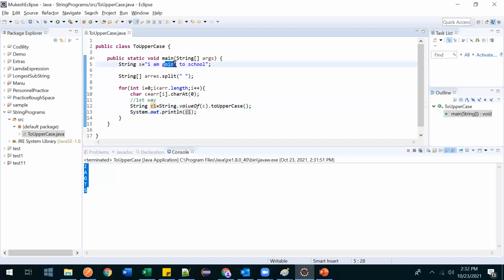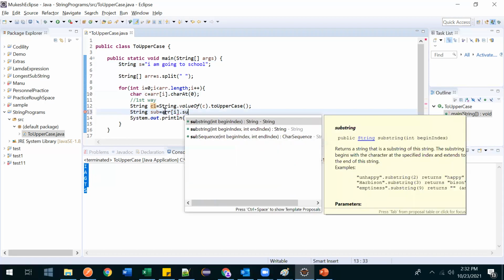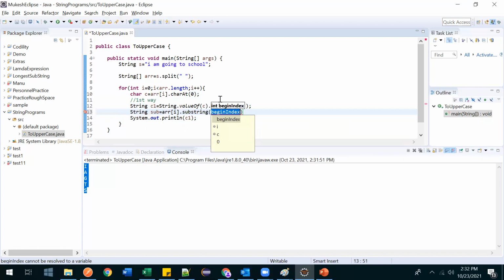Now we have to append the rest of the things. After getting the capital, the other letters we need to append, right? For that we can take substring. String sub is equal to array dot i dot substring. In that substring, it asks from which index you want to take. We have to take from the first index, because in the first character we don't have anything to keep.